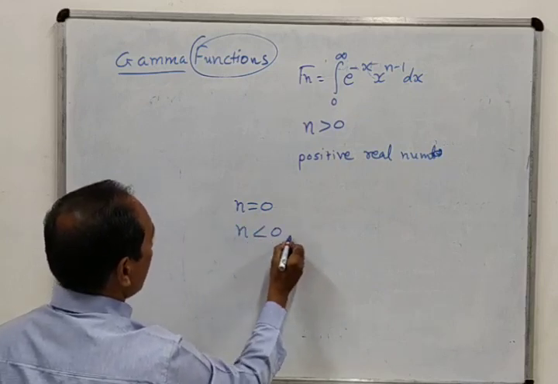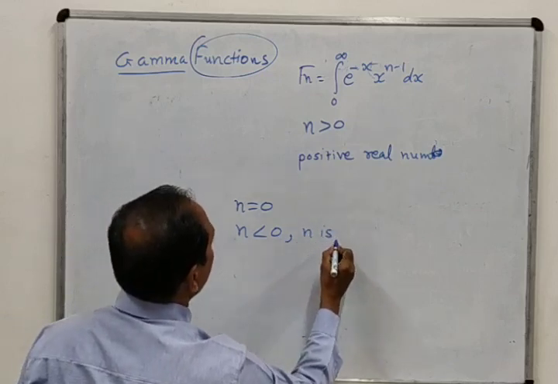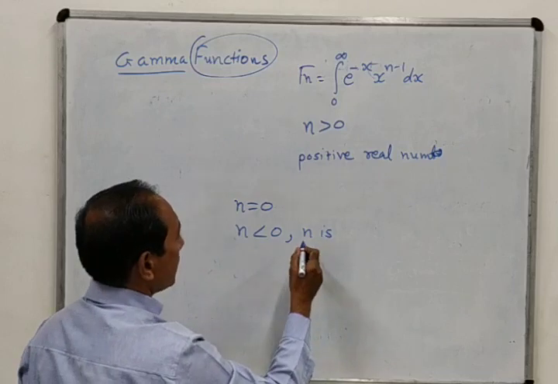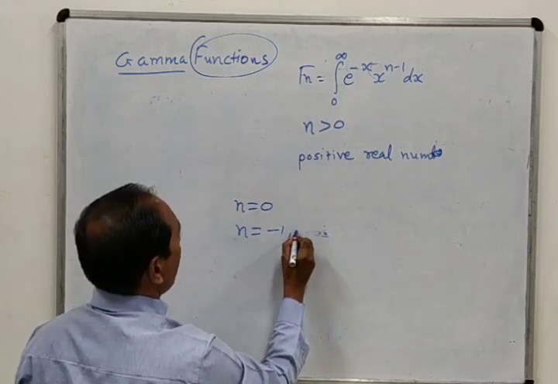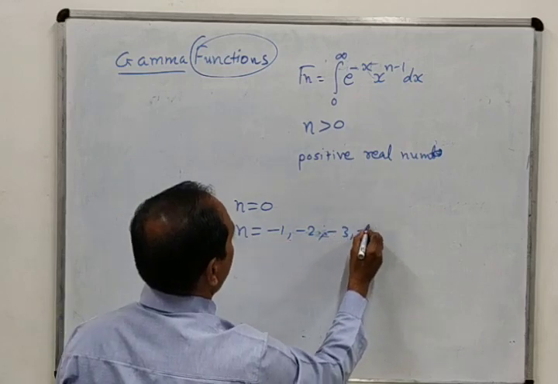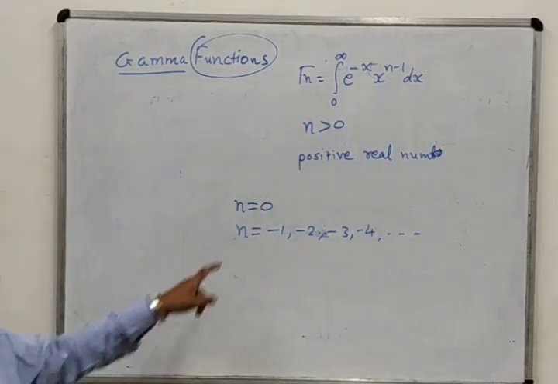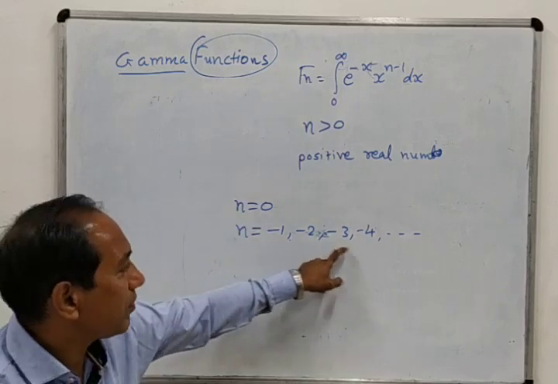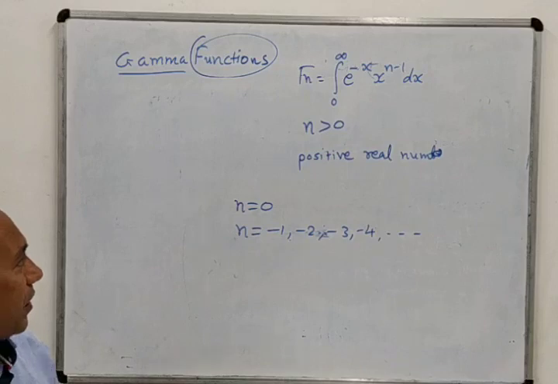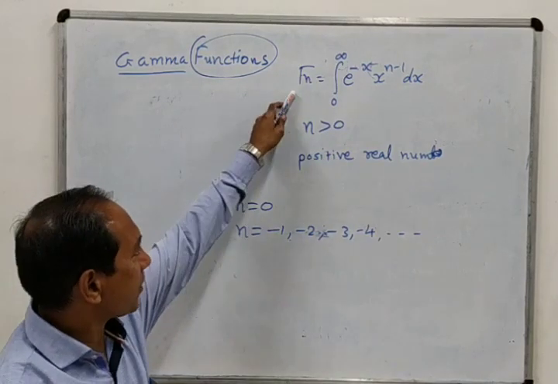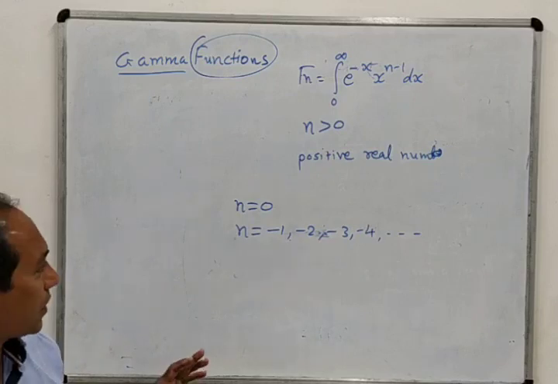That means this definition we cannot use for n equal to 0 and for n less than 0, for n equal to -1, -2, -3, -4. That means for negative integers it is not defined. For n equal to 0 and for negative integers we cannot have the values of gamma n. Once again, this definition we can use only for n greater than 0, that means positive real numbers.